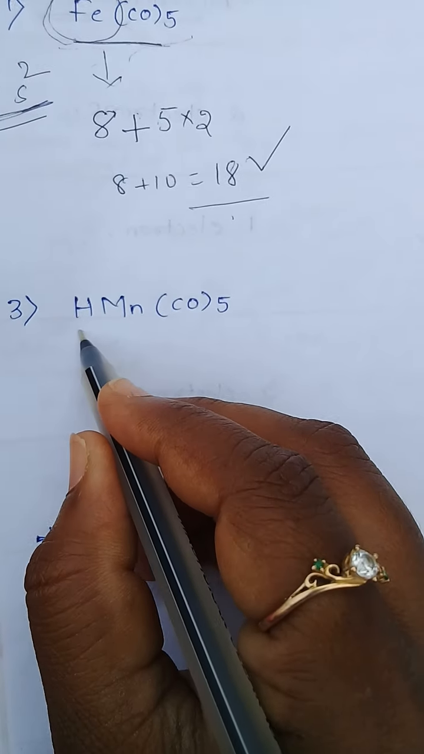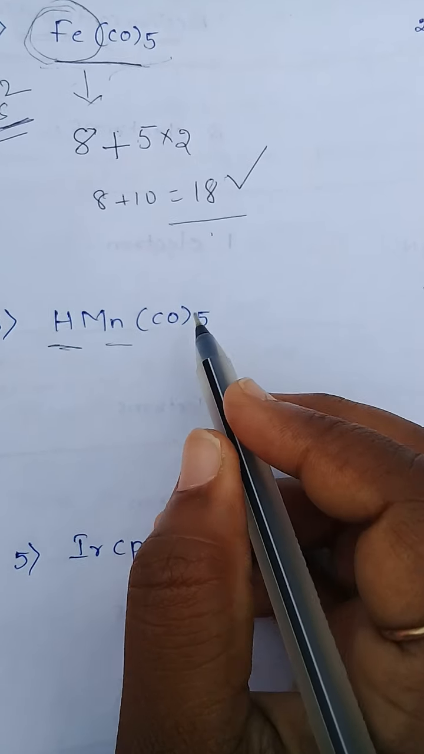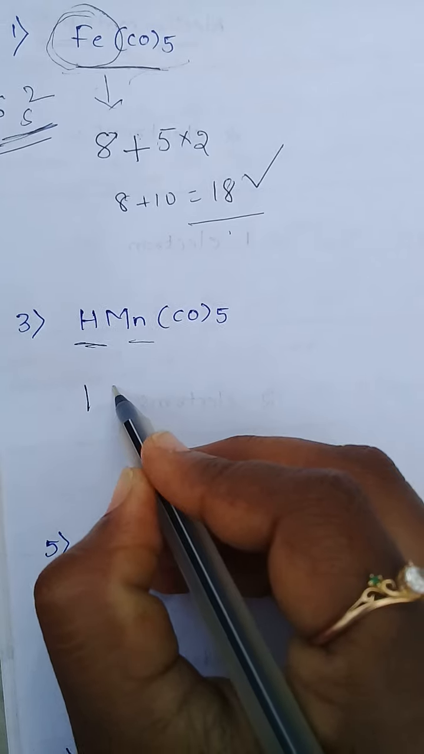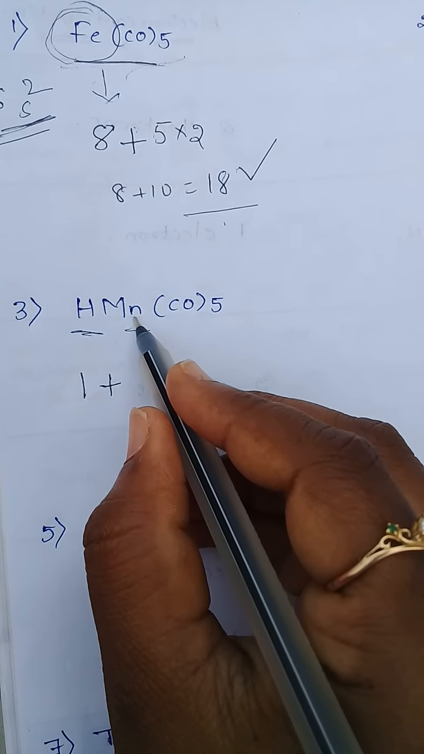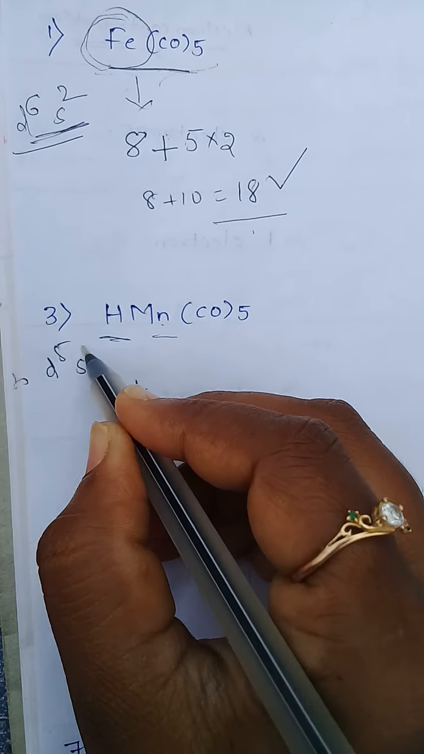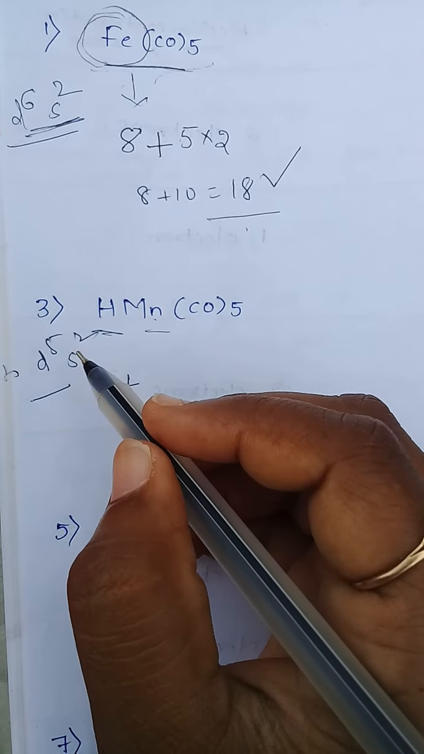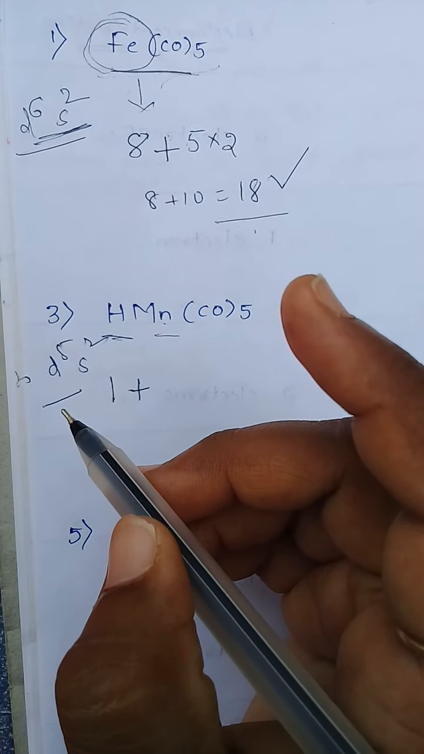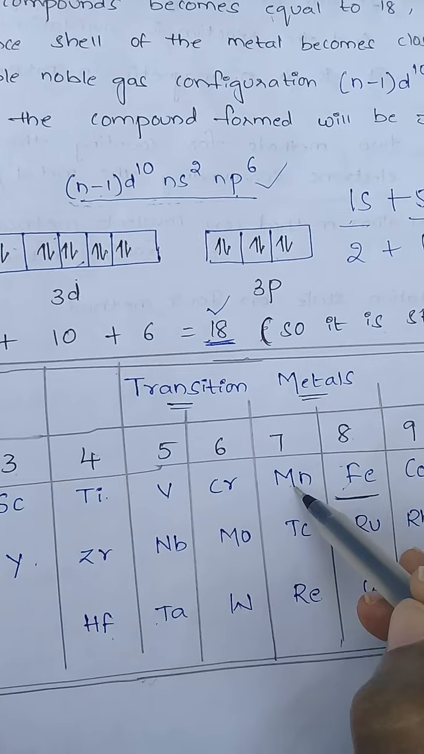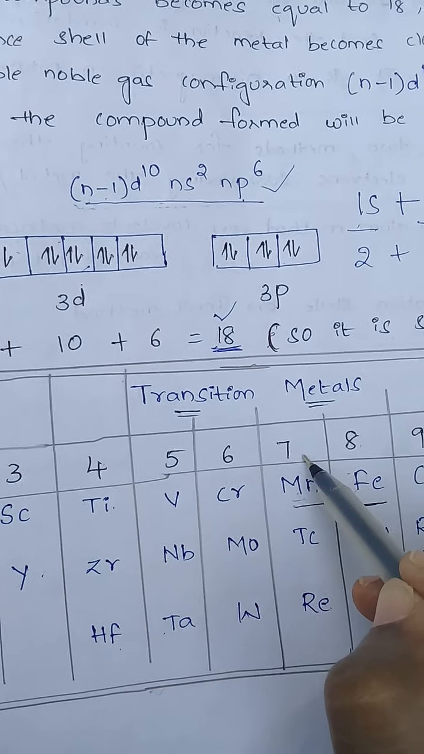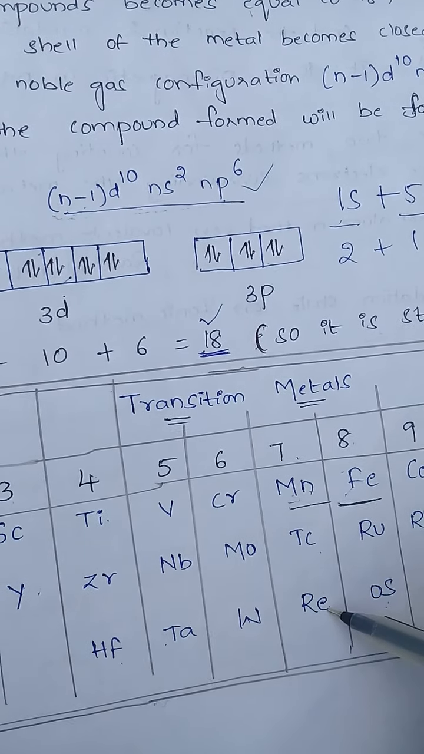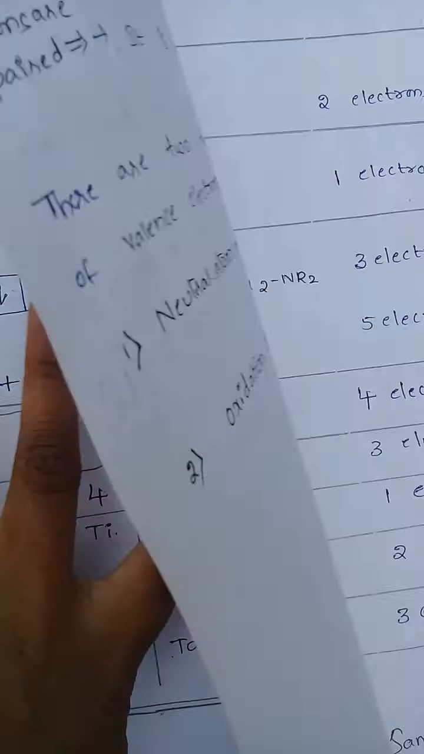See the next example, hydrogen, manganese and CO5. Hydrogen donates 1 electron, plus manganese valence electrons. Manganese is D5S2. D5S2 means 7 electrons. See here, we noted one table, check that. How many electrons for manganese? 7 electrons. Manganese, technetium, rhenium, valence electrons are 7.